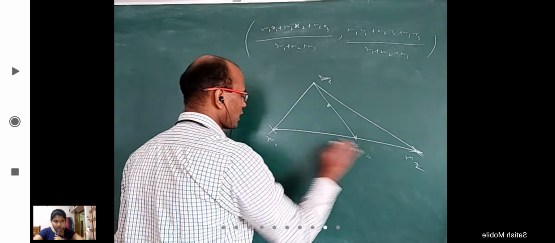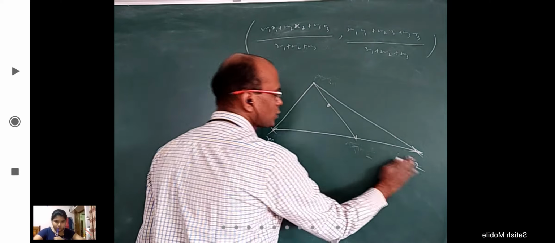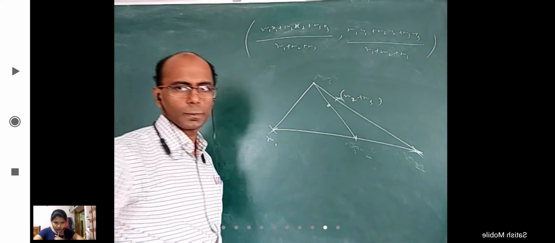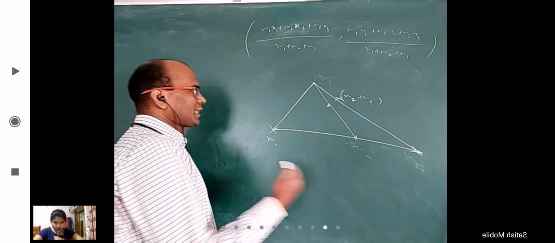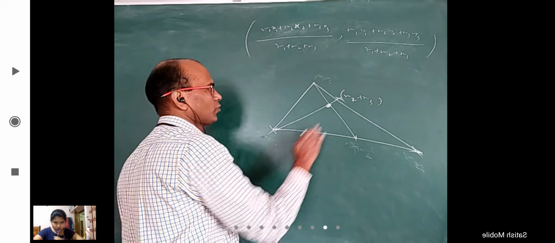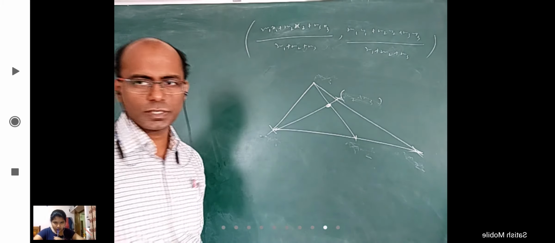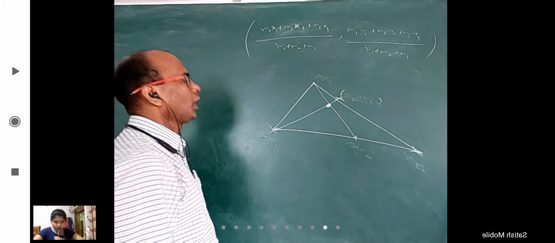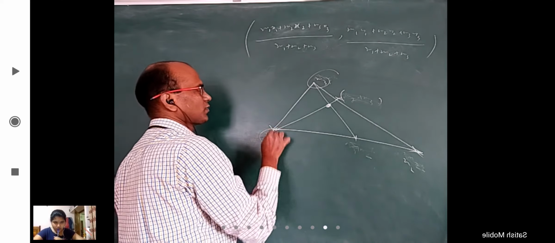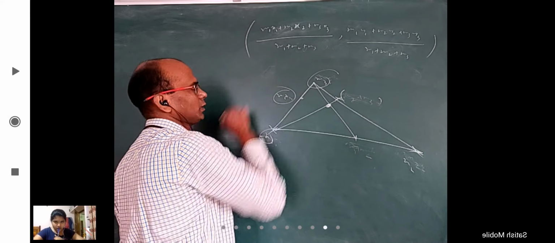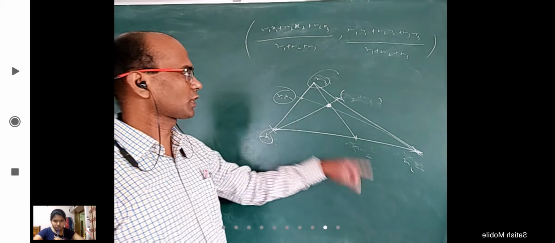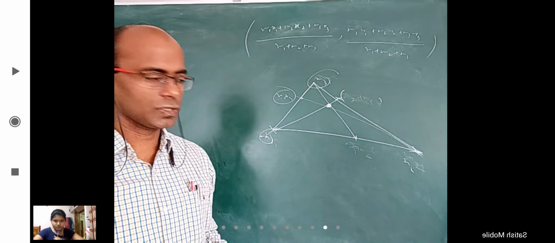Or instead of first combining these two, somebody can remove M2 and M3, keep a suitable mass of M2 plus M3. Okay. And then on that line joining M1 and M2 plus M3, find a suitable place where you can put the total mass, which is M1 plus M2 plus M3. Or remove M3, M1, remove these two masses first, keep M1 plus M3 here, and then the effective mass of these two, the center of mass will be somewhere here where these two can be removed and you can keep it here. Is it clear?